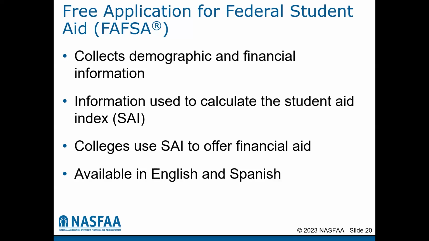Now we will move into talking specifically about the FAFSA, or the Free Application for Federal Student Aid. Moving forward, we are going to refer to this as simply the FAFSA. The FAFSA collects demographic and financial information about the student and their family. The information gathered is used to calculate the student's aid index, or SAI, that we previously talked about. Colleges use the SAI to determine eligibility and to offer students financial aid.